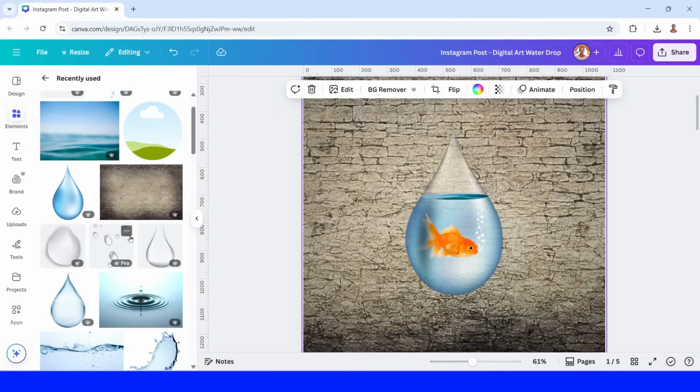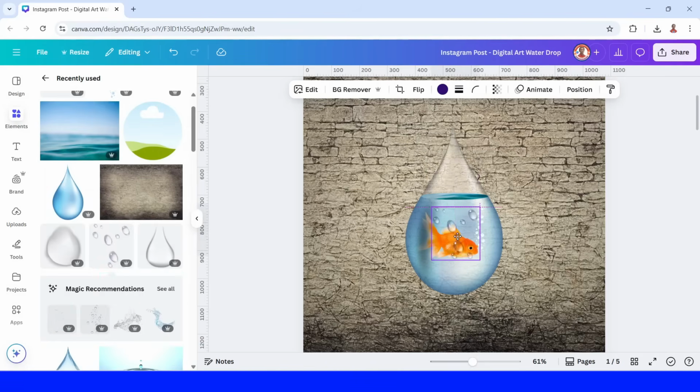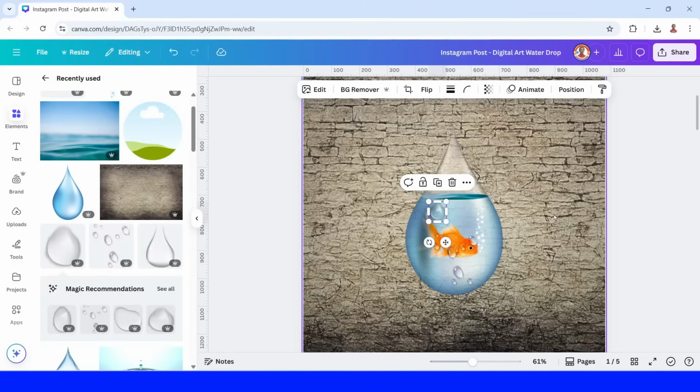And then find on the element water drops. Okay, I will place it here. And also this one, transparent water drop. I will move it here just to give water effect.